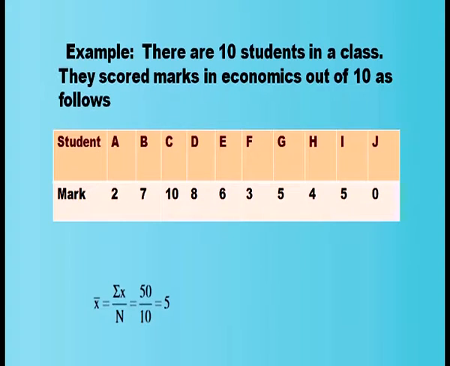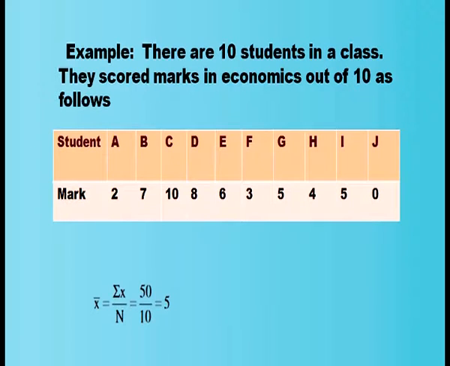Now, an example I am going to give you. There are 10 students in a class. They scored the following marks in economics out of 10. You can see the table here. There are 10 students A, B, C, D, E, F, G, H, I, J, and the marks obtained by them are also shown there. You can see.